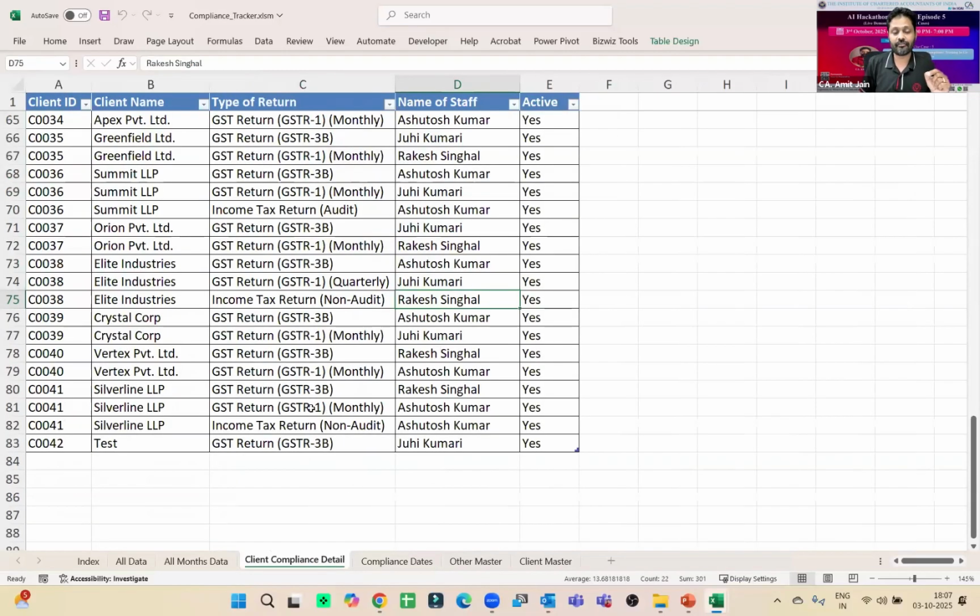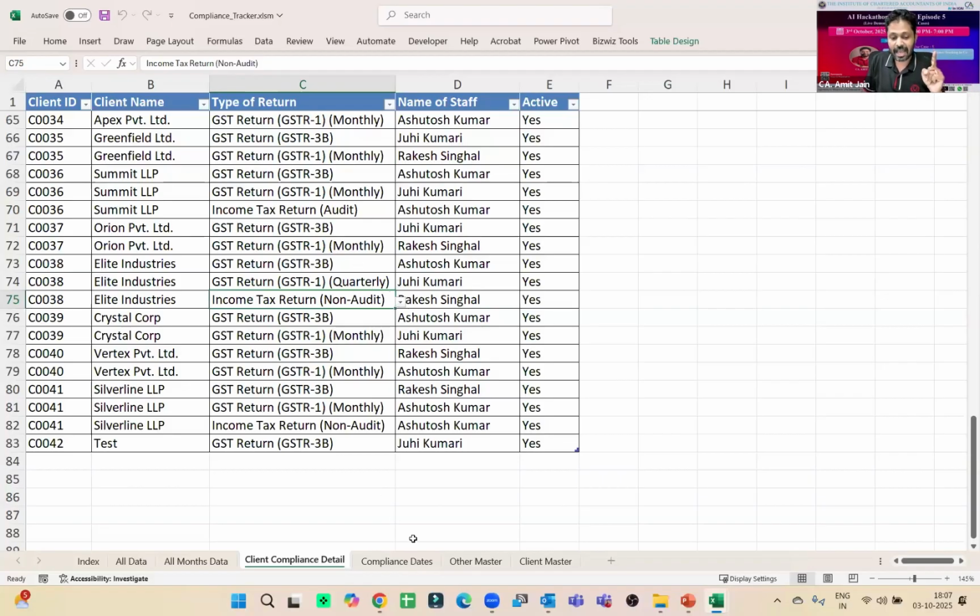And here is one list where I am maintaining what kind of compliances I am doing for which client. Let's take one example of Elite Industries. For Elite Industries, I have 3 compliances which I am working on: GSTR 3B, GSTR 1, which I am filing on a quarterly basis, and GSTR non-audit, which I am filing on an annual basis.